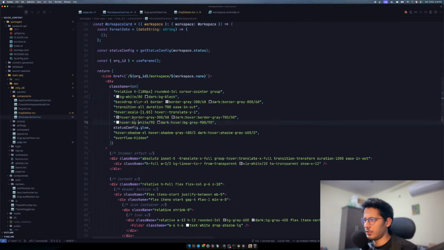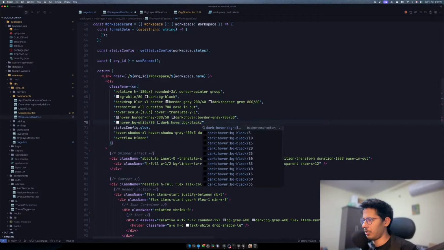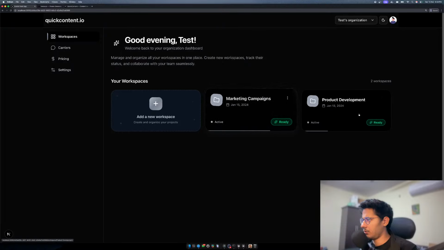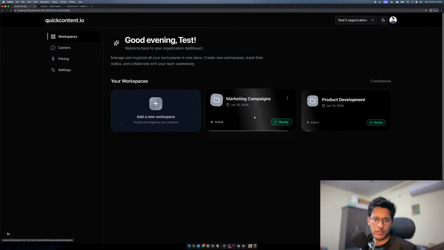And on hover, I think there should be hover BG. Yeah, this is the thing. On hover, just make it a little bit lighter, I don't know, by something like 70. Yeah, that's good. That works for me.